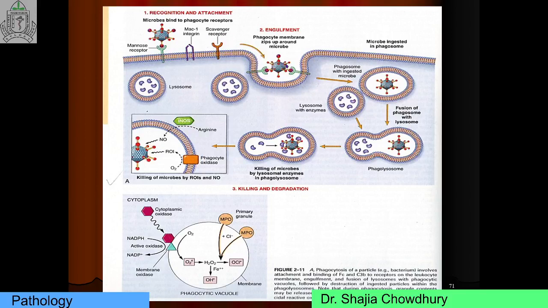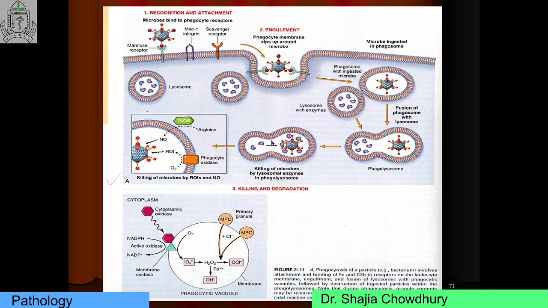The second step is engulfment. After a particle binds to the receptor, the cytoplasm extends. This extension of the cytoplasm is called a pseudopod. It flows around the material, and the plasma membrane pinches off to form a vesicle named phagosome, enclosing the particle. This phagosome then fuses with the lysosomal membrane. This is the phagosome, this is the lysosome, and fusion of the lysosomal membrane produces the phagolysosome. They then release toxic enzymes and free radicals for killing of the microorganism.